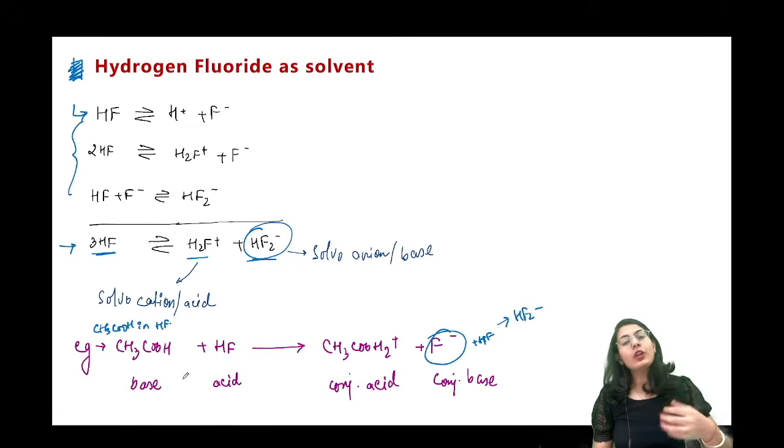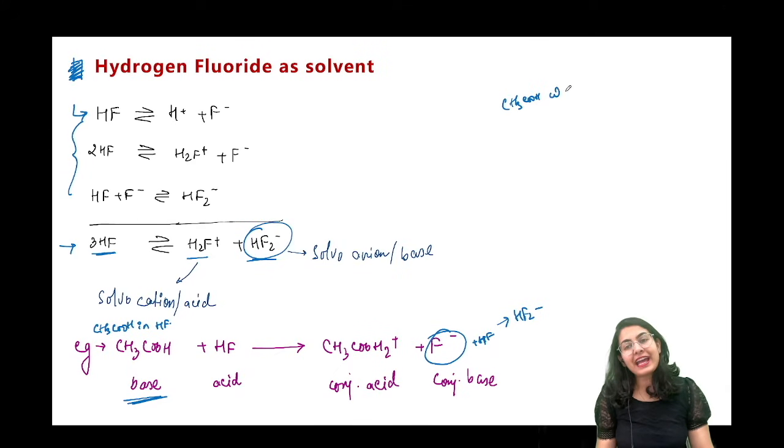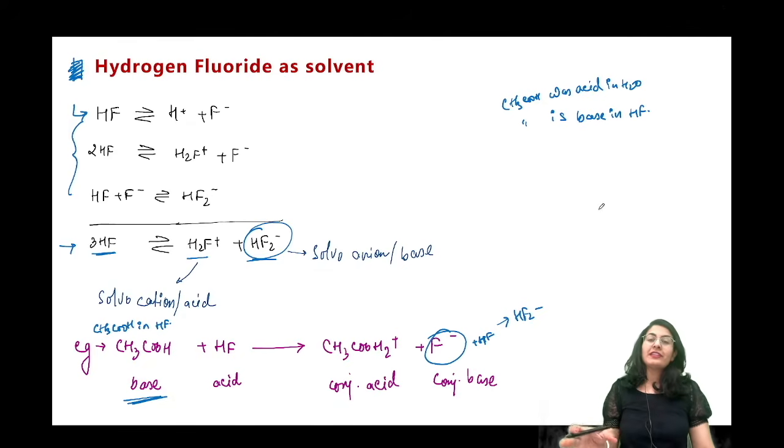So what is the role of acetic acid in HF? It is working as a base. So acetic acid was behaving as acid in water, but acetic acid is base in HF. So just by changing the solvent, the property of the molecule changes. Okay, that's why it is important to consider the properties of molecules in different solvents.